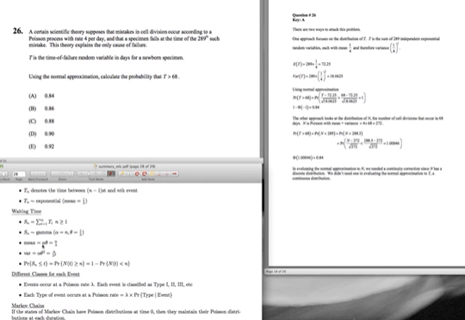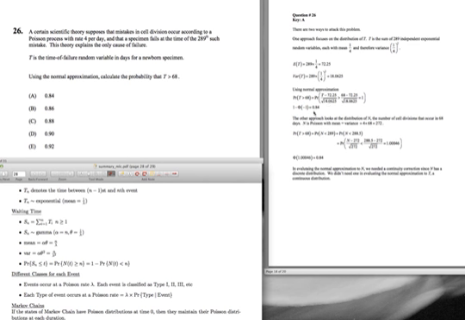So we see the mean is alpha theta, or n divided by lambda, which is exactly what they have here, n divided by lambda. And the variance is n over lambda squared. And so now we know the mean of T and we know the variance of T, and so we can find the probability that T is greater than 68 by converting to a standard normal. We subtract the mean, divide by the standard deviation.